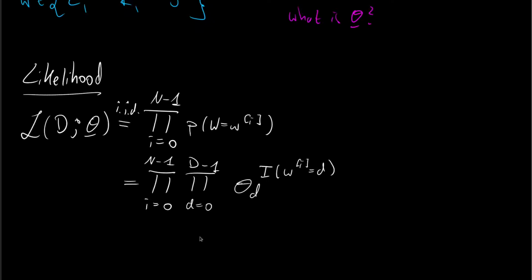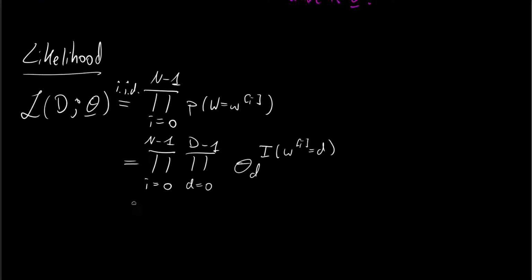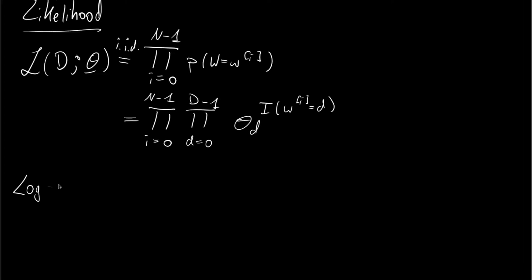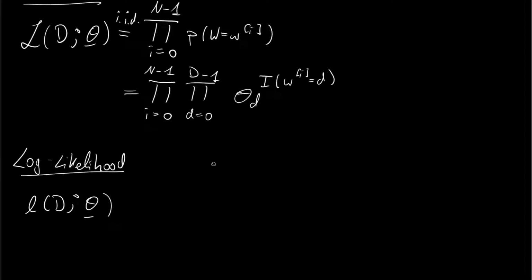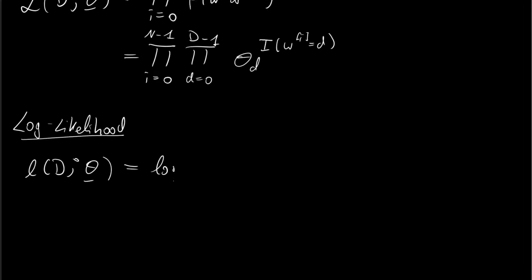Okay, similar to other derivations, it's usually easier to work in terms of the log likelihood. So we derive the log likelihood. For this, we just apply the logarithm operator to our likelihood, and we denote this with a small l. Again, it is based on our data set and the parameter vector theta, and we apply the logarithm to our full likelihood.